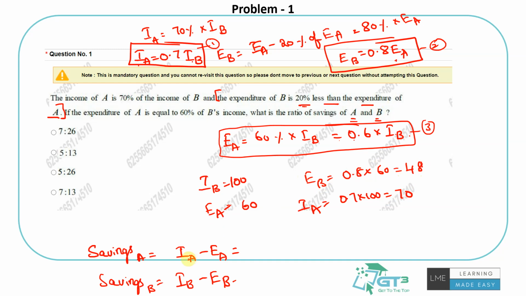Now it's very easy for us. What is IA minus EA? IA is 70 minus EA is 60, so it will be 10. What about IB minus EB? It's 100 minus 48, which is 52. So they're asking the ratio of savings of A and B, so it is 10 by 52 is the required ratio. It will be 2 5s are 10, 2 26s are 52, so 5 by 26. So that's option C. 5 is to 26 is the answer for it.